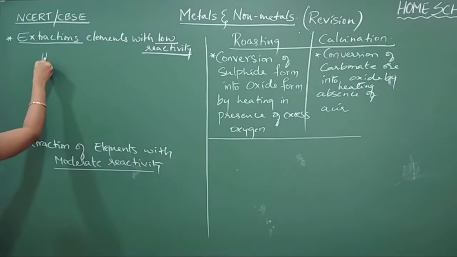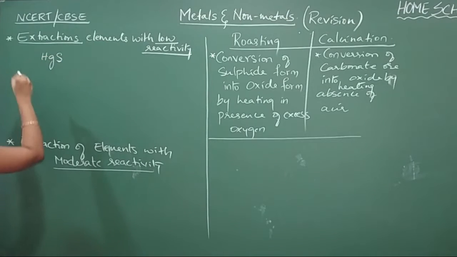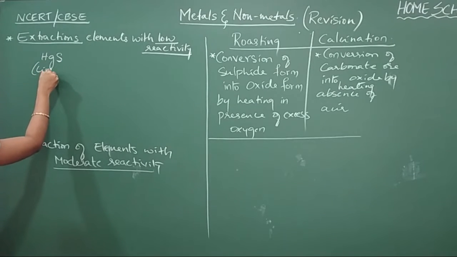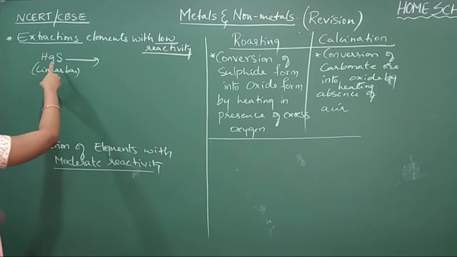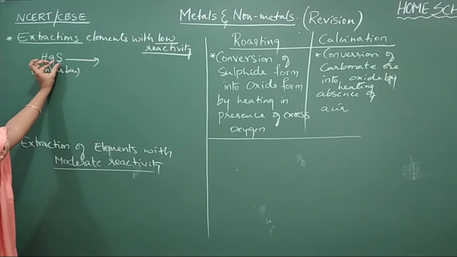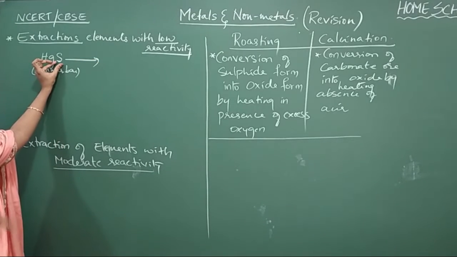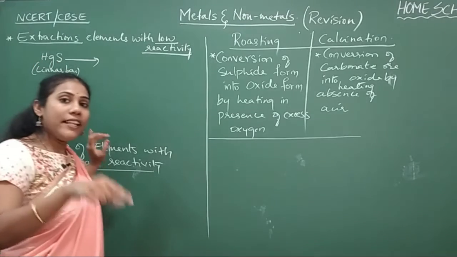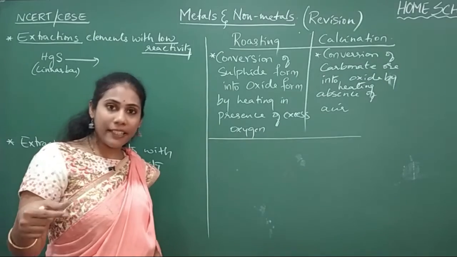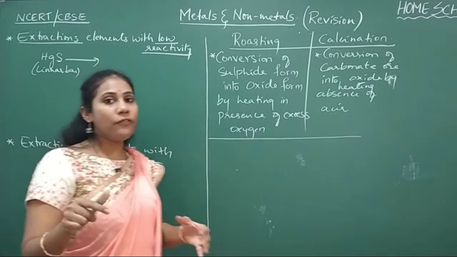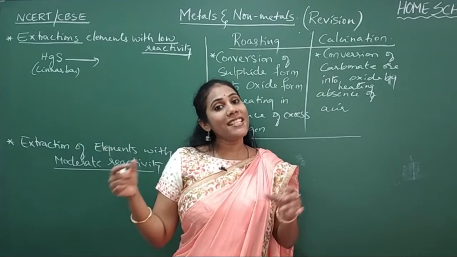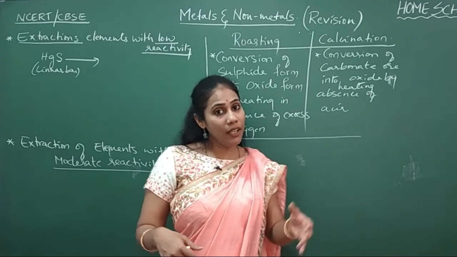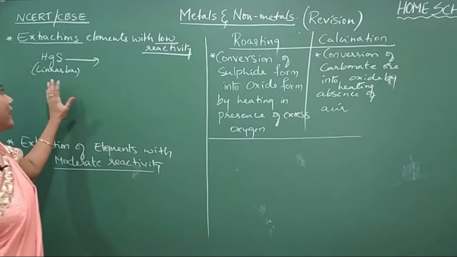Mercury is available as HgS in nature. This is called cinnabar. The ore of mercury is called cinnabar. So mercury is there in the form of sulfide ore. We have different types of ores: sulfide ores, oxide ores, carbonate ores. If an ore has sulfur, it is called a sulfide ore. If an ore has oxygen, it is an oxide ore. If an ore has CO3, it is a carbonate ore. So mercury ore is in sulfide form.